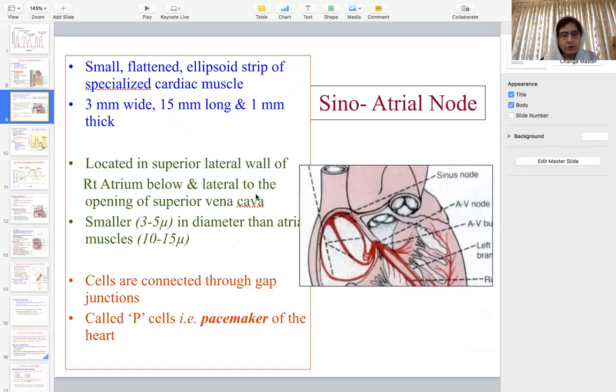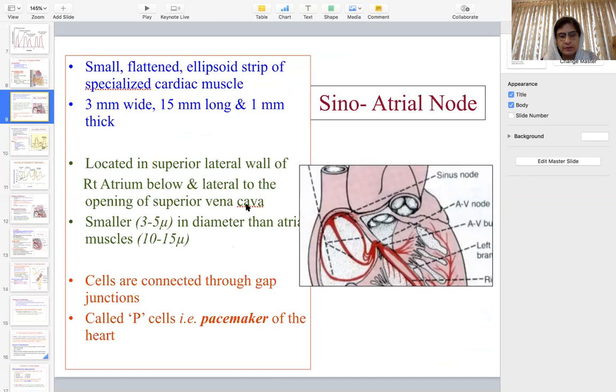First, we discuss the sinoatrial node, which is a small flattened ellipsoid strip of specialized cardiac muscle, 3 millimeters wide, 15 millimeters long, and 1 millimeter thick. It is located in the superior lateral wall of the right atrium, below and lateral to the opening of the superior vena cava.